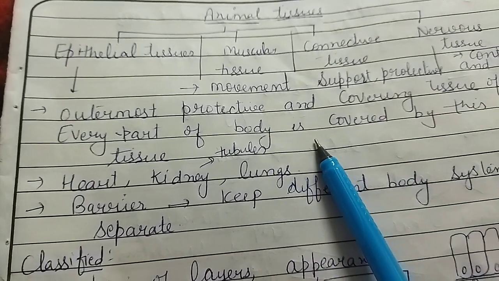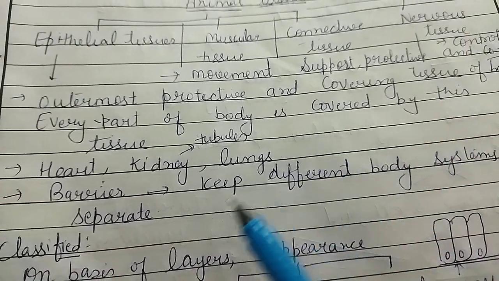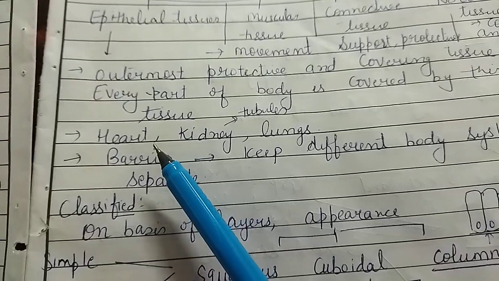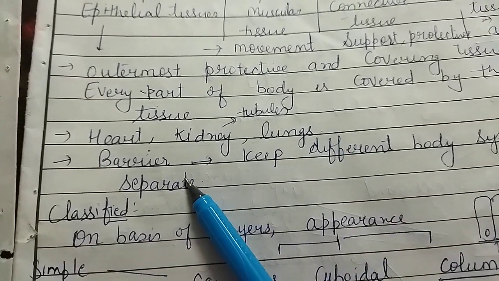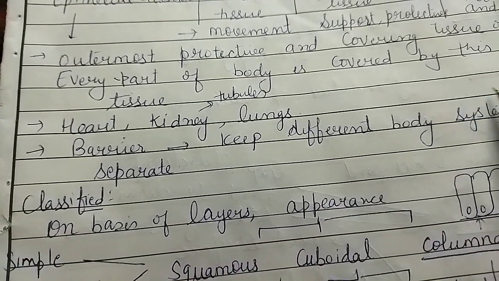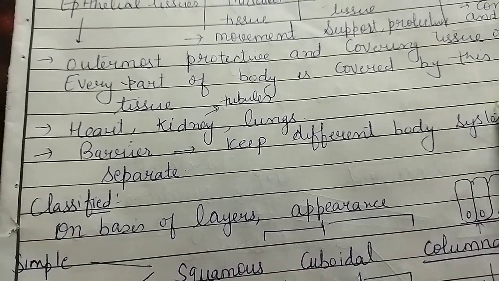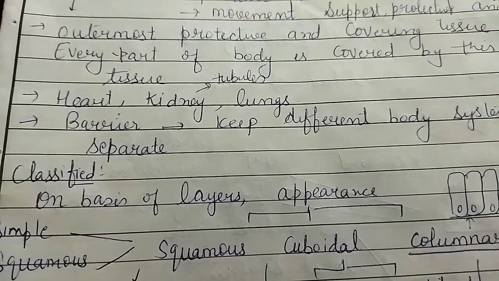Every part of the body, any part of our body, is covered by this type of tissue. Where is this tissue present? It is present in the heart, kidney and in the lungs. It also acts as a barrier. Barrier means that when it forms a connection between two different types of organs, it allows only selected material to pass from one system to another.